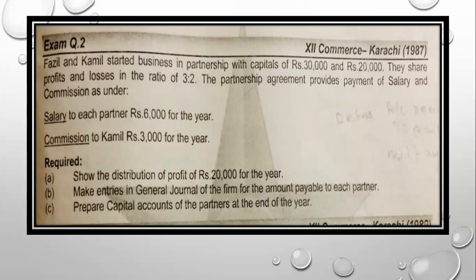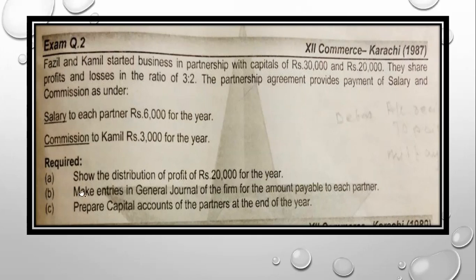The partnership agreement provides payment of salary and commission as under. Here we have salaries to each partner, 6,000 for the year. For the year means it is for 1 year, 12 months, or per annum, so no need to apply a month over here. Commission to Mr. Kamil is 3,000 for the year. It means no commission for Fazil, only Mr. Kamil gets commission. 3,000 for the year means no month is applied.